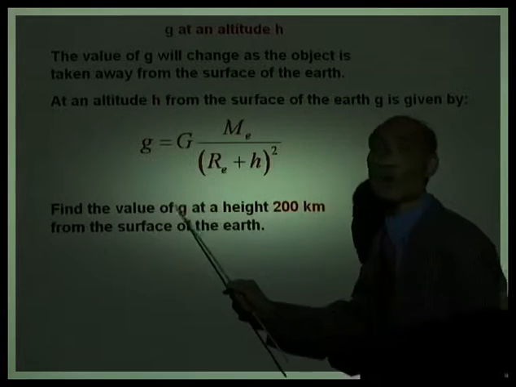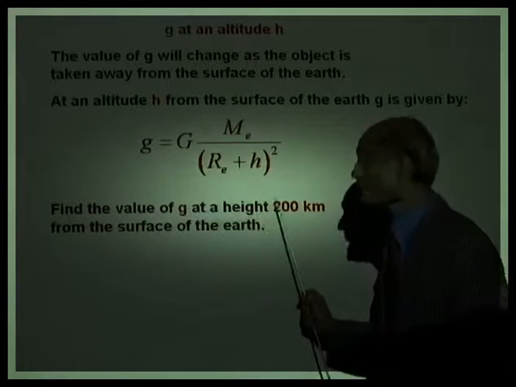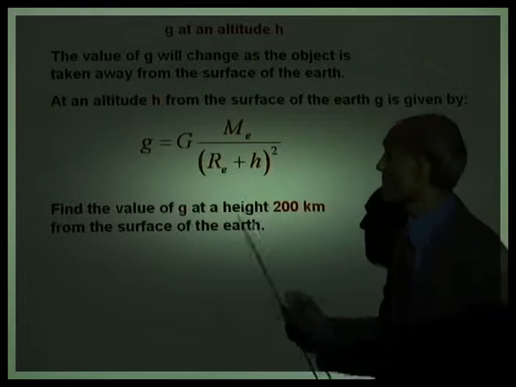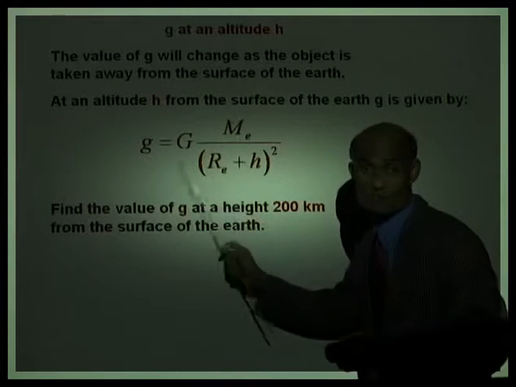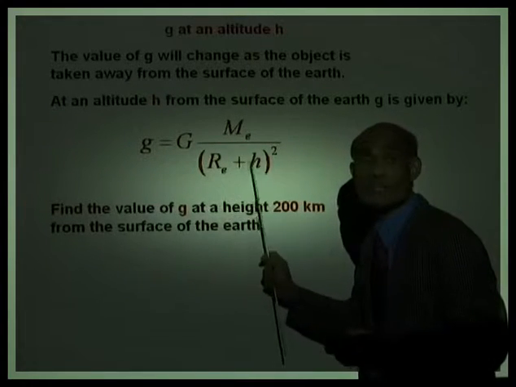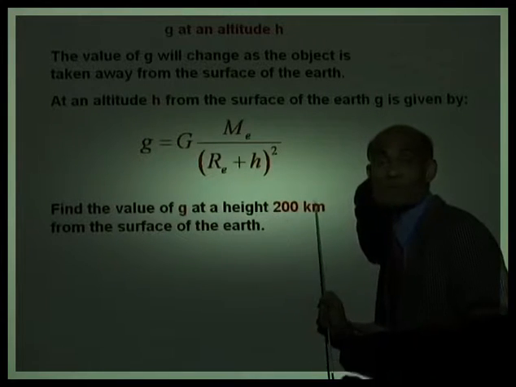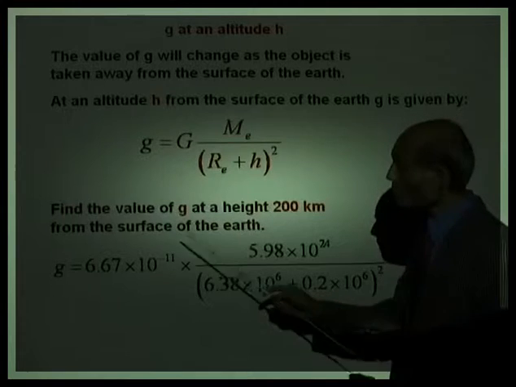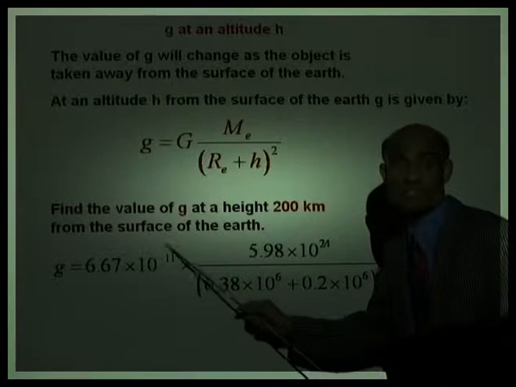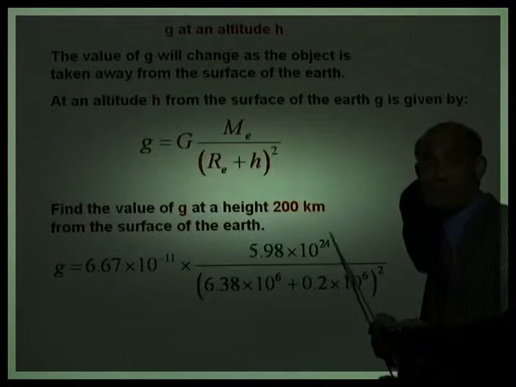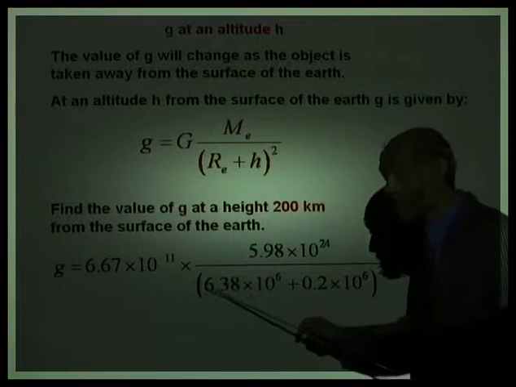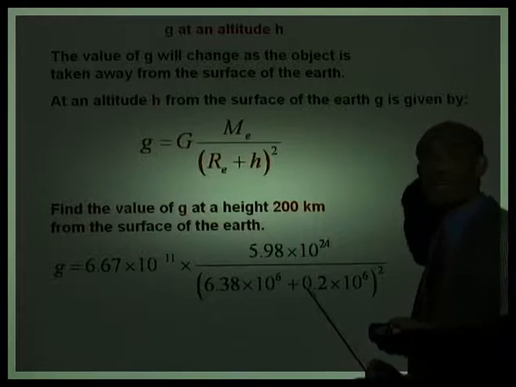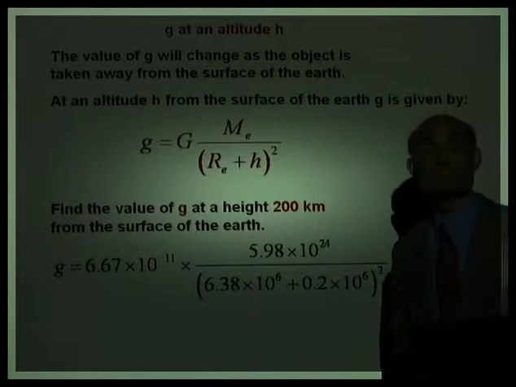Let's find the value of g, the acceleration due to gravity, at a height 200 kilometers from the surface of the Earth. Well, we know the mass of the Earth from the previous problem. We know the radius of the Earth. h is now given as 200 kilometers. And we know the value of the gravitational constant. Let's put all those things there. 6.67 times 10 to the negative 11 times mass of the Earth divided by radius of the Earth plus the altitude, at 200 kilometers is 0.2 times 10 to the 6 meters.